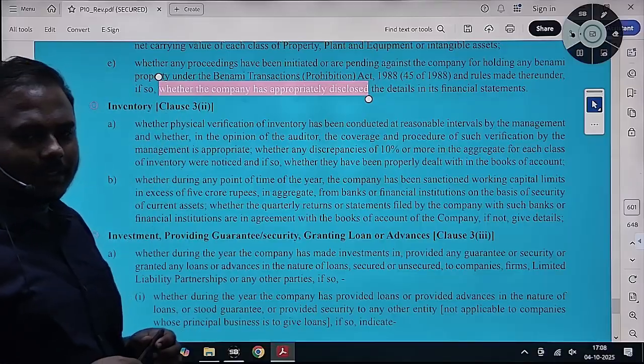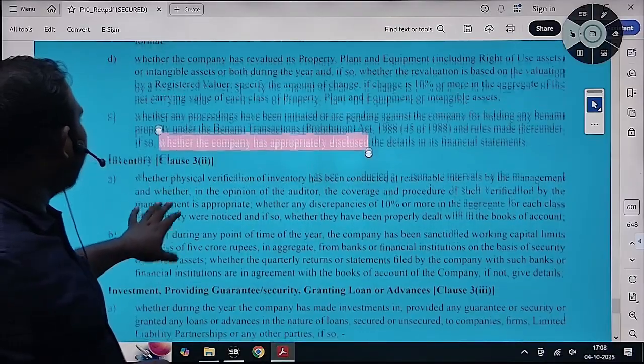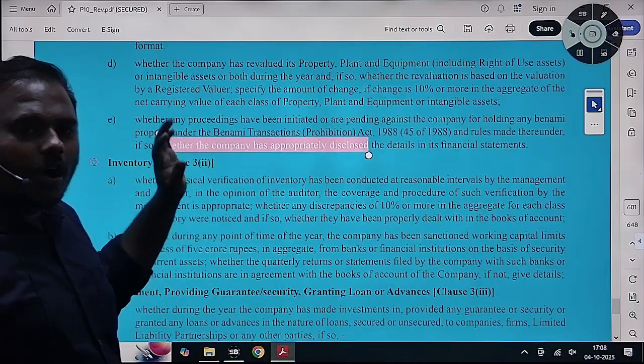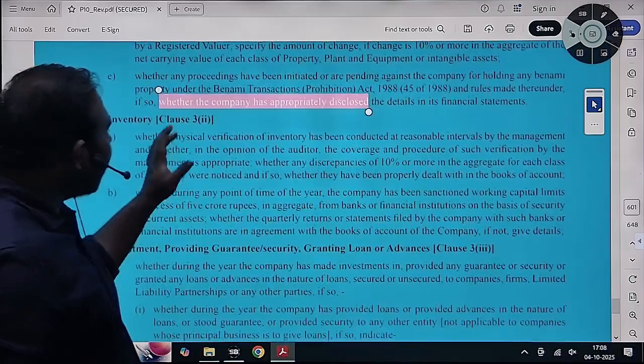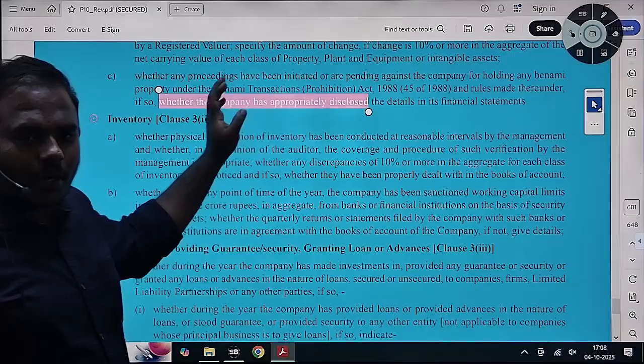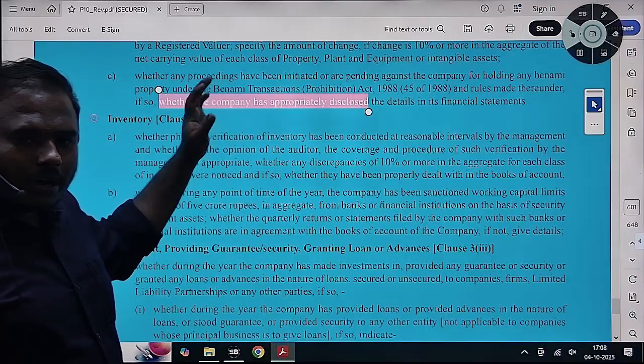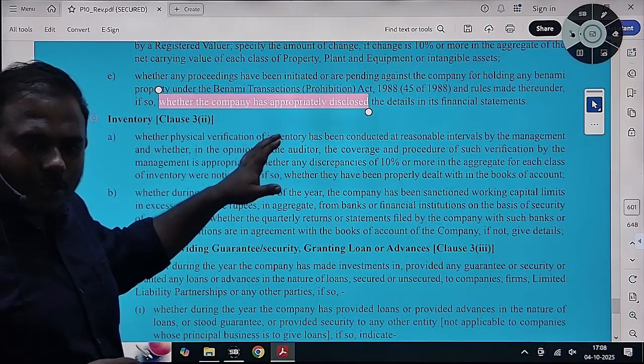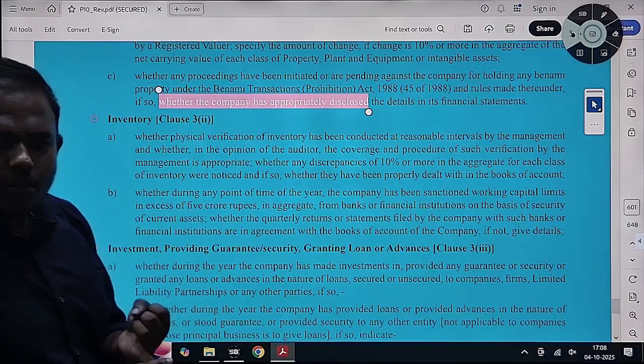This is all for non-current assets. We have disclosed 5 points, and after verifying these 5 points the auditor has to give the report. You cannot avoid this point, that is what I am mentioning. When the auditor is reporting under CARO, whether they are looking good, he has to report that they are looking good.